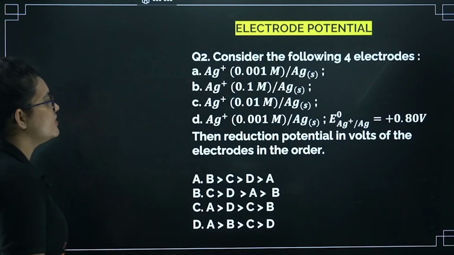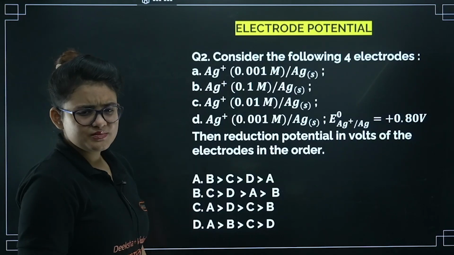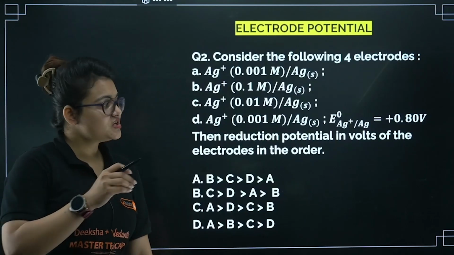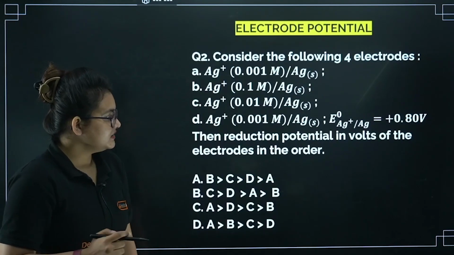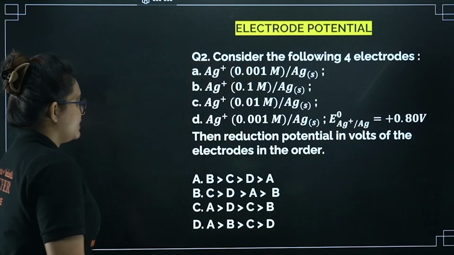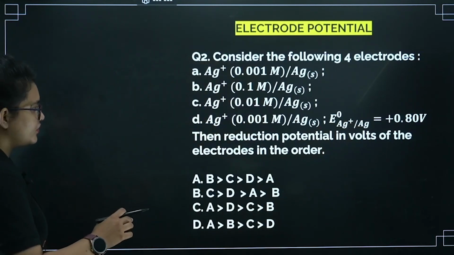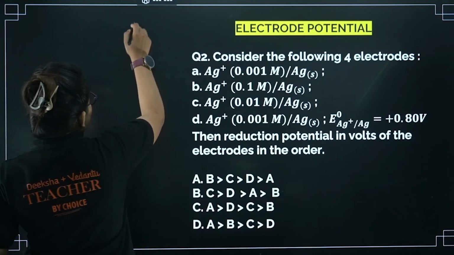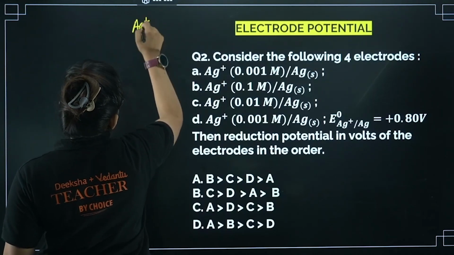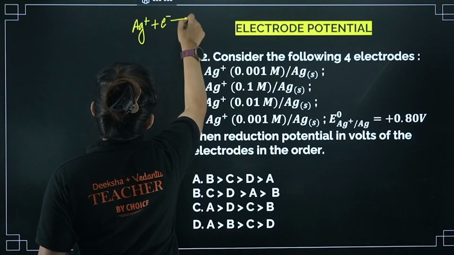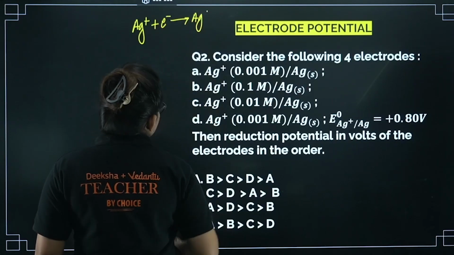Here you can see we have 4 silver electrodes, but the concentration of the solution is changed, and the reduction potential value of silver is also given. Then you have to find out the reduction potential of the electrode itself. Basically, Ag plus is taking 1 electron and getting reduced to Ag.